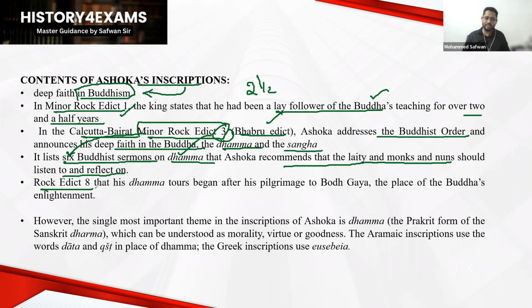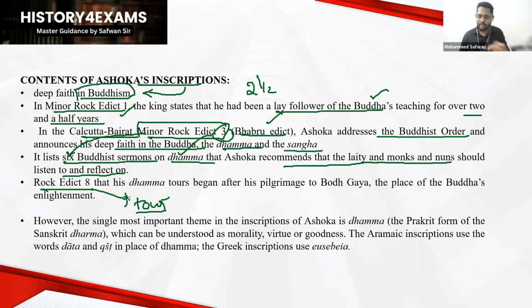And Rock Edict number 8. Rock Edict number 8 is about Ashoka's tours. Ashoka conducted certain tours, as you guys know. The kings of the older period, because nowadays we have no kings, would go on night raids on their horses. They would observe the people of the country.